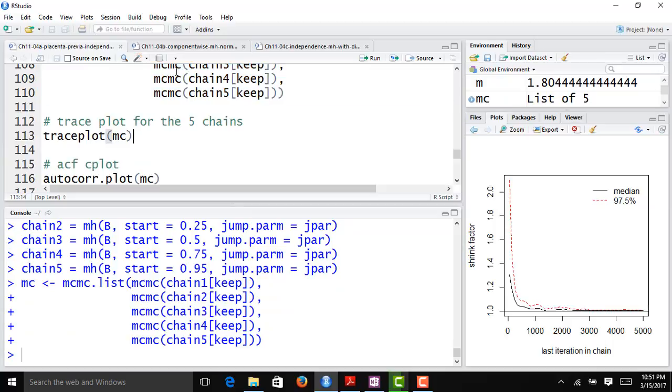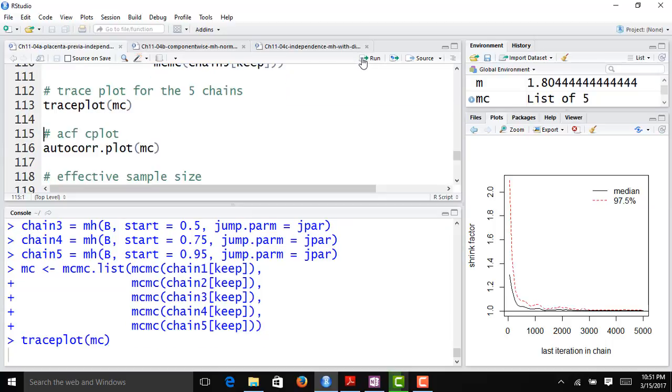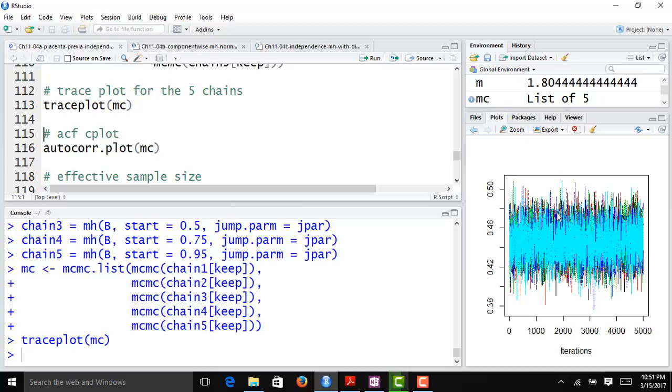We can now construct a trace plot of our MCMC chains. I expect it to look somewhat similar to what we saw before. And so we see here that all the chains are pretty much overlapping. We have a decent amount of movement, I think so, at least. It's hard to see on this scale, but at least this trace plot seems to look okay.